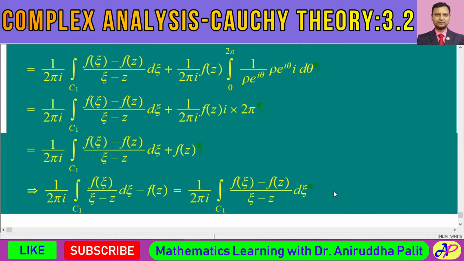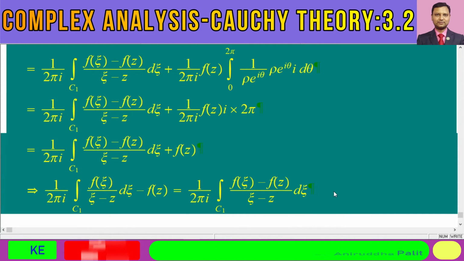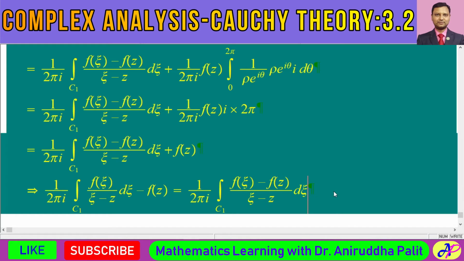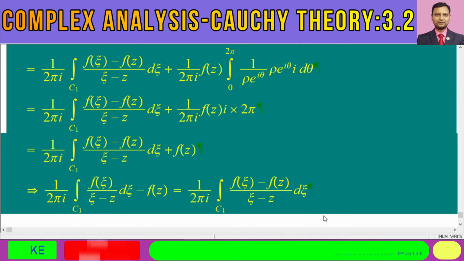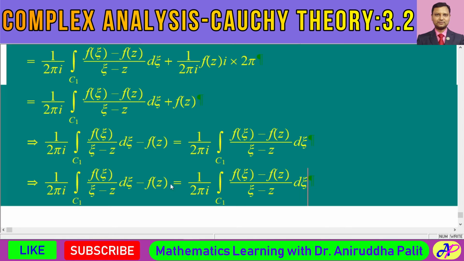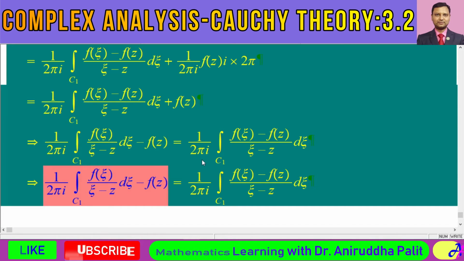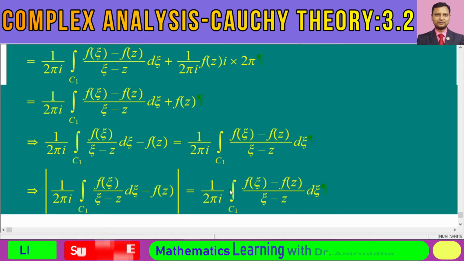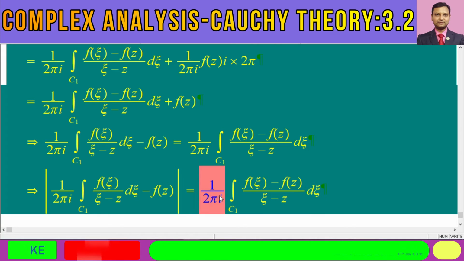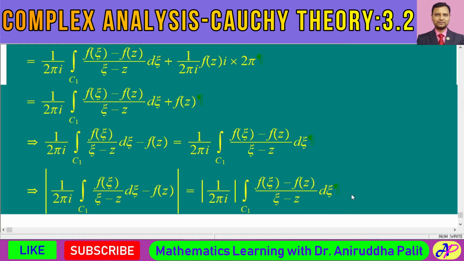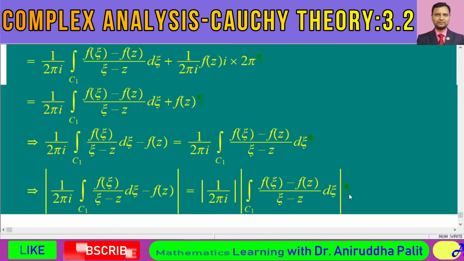Alright. Now we take the modulus. Now if we consider the modulus over here, in the next line, let me take the modulus. In that case, what shall we have? We shall have modulus of this kind of expression into modulus of this kind of expression.